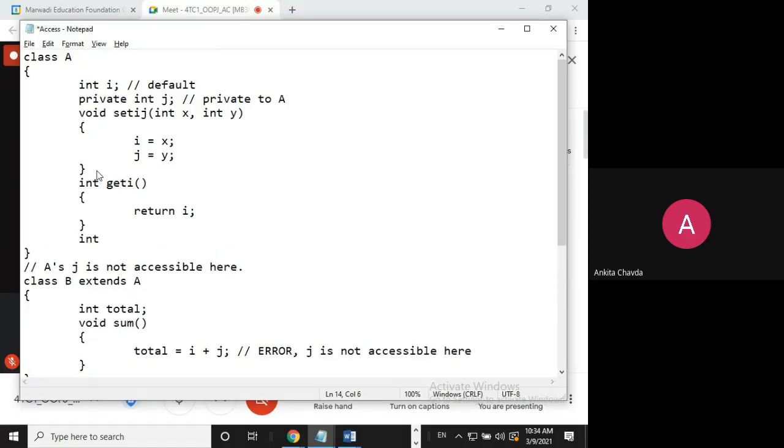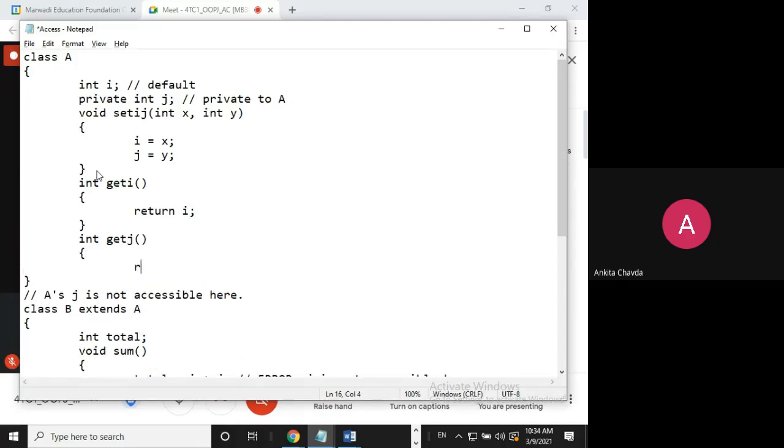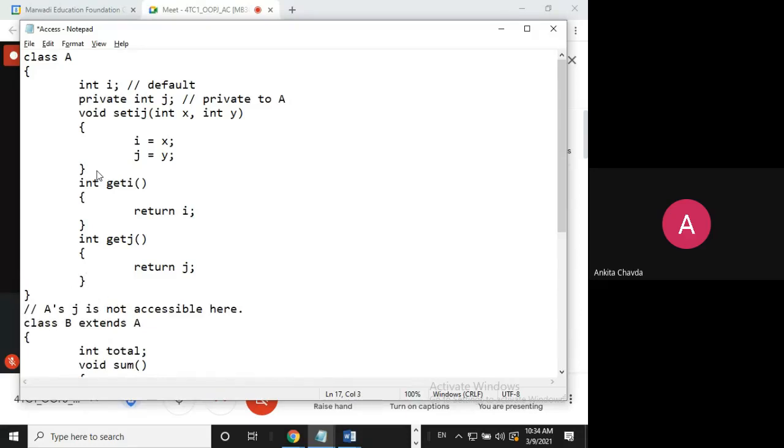Same again, integer get j. What do I need to write? Return j. Simple. So this is what we can do. And we can call this method, and indirectly we can access the value of i and j. This is what we can do. Now you can imagine for single variable you need to provide two methods, right?